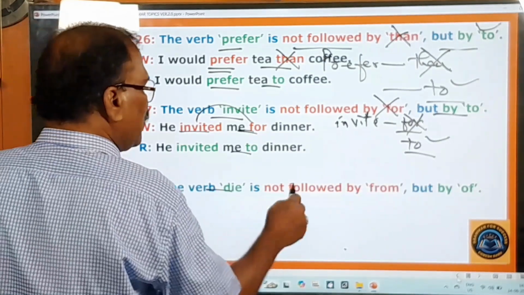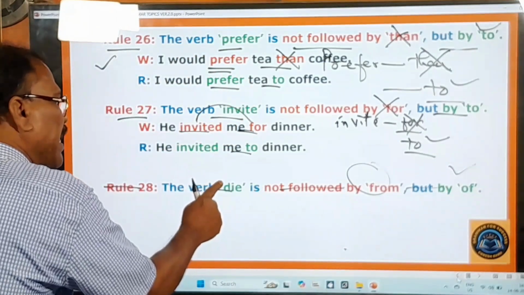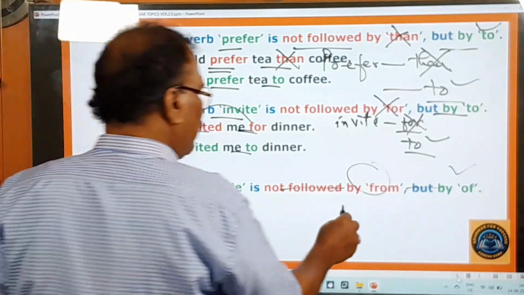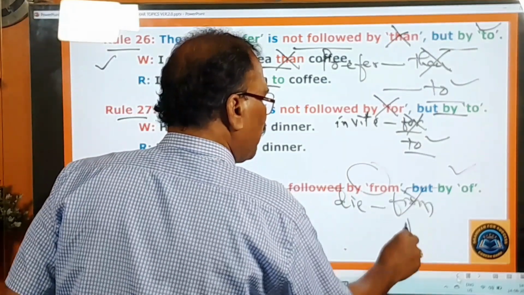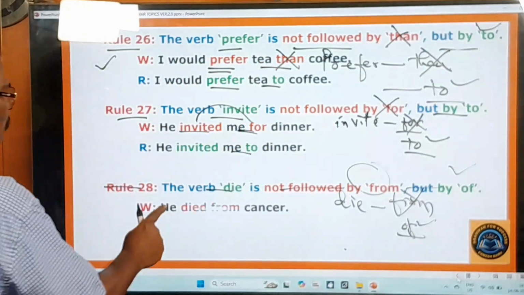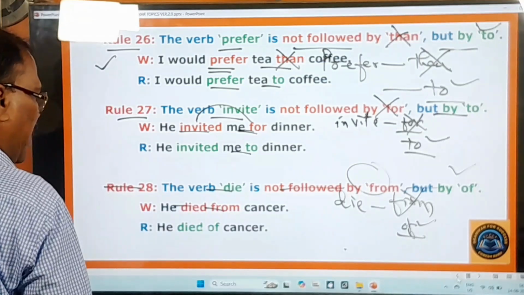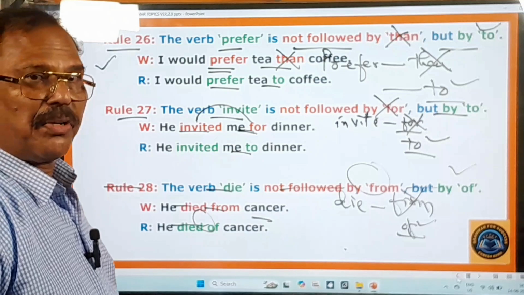The verb die is not followed by from, but by of. So the verb die is not followed by from, but by of. What is that? So after this verb die, from is not followed, but only of is used. Okay, and here you pay attention. He died from cancer. Don't say died from. What should you say? He died of cancer. This is very important. Now you move on to other rules.